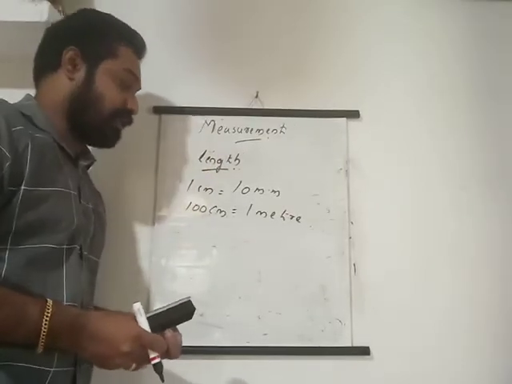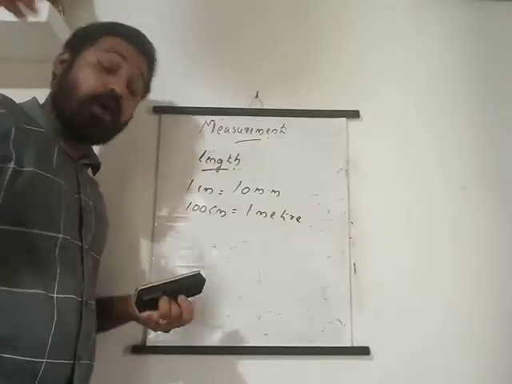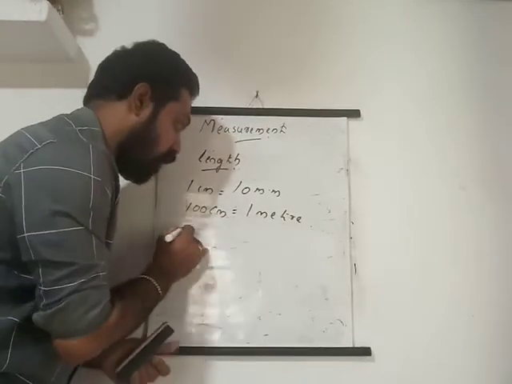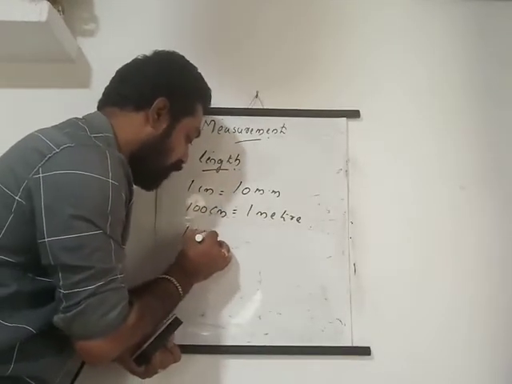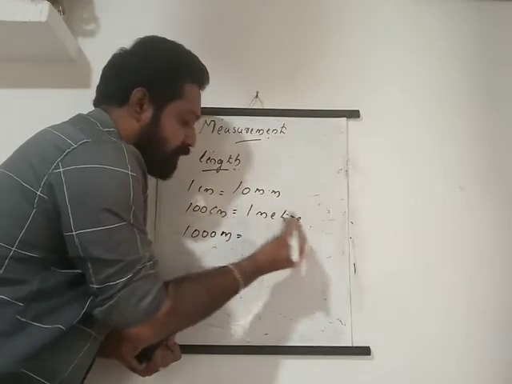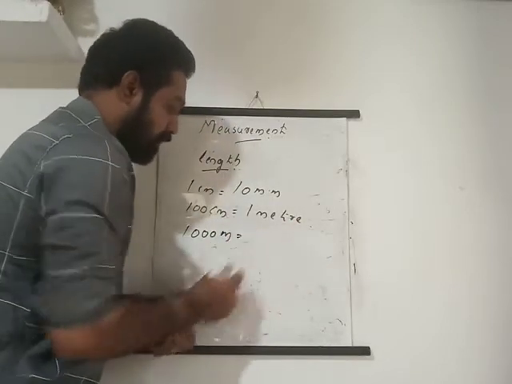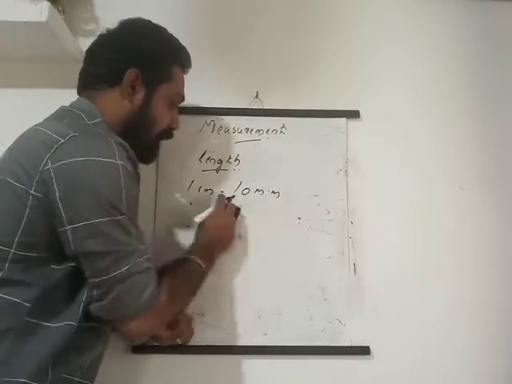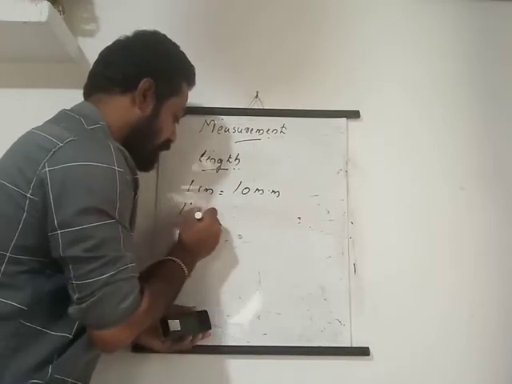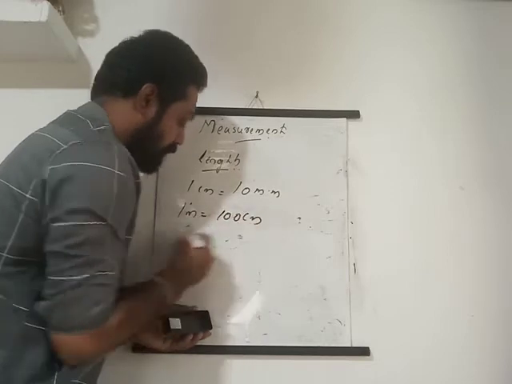Okay, like that, for bigger, longer distances, we will use what? Kilometer. So how many meters make a kilometer? 1000 meters make a 1 kilometer. Okay, I'll write this way. 1 meter is equal to 100 centimeters.